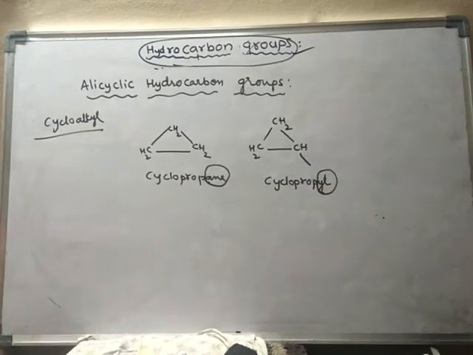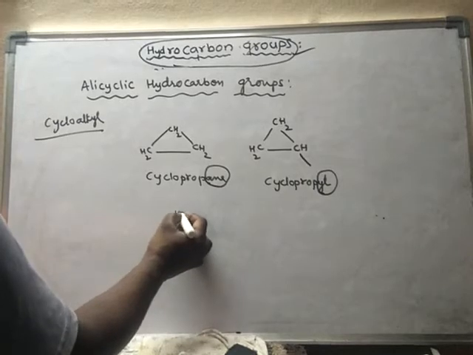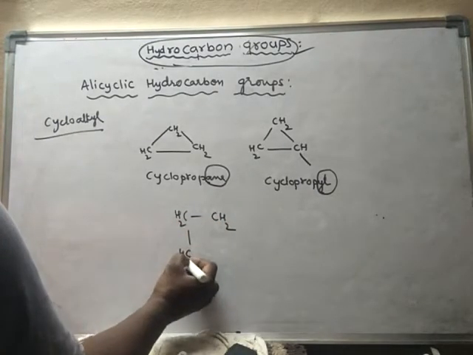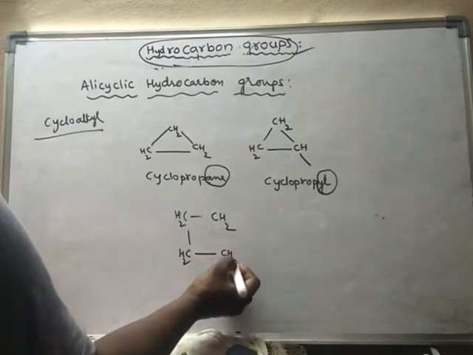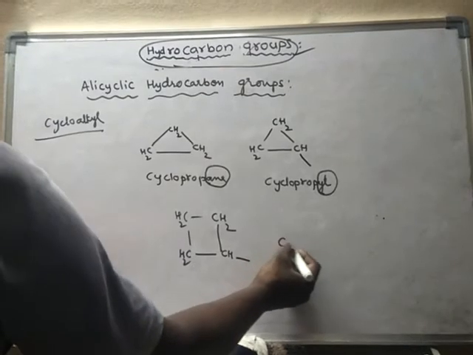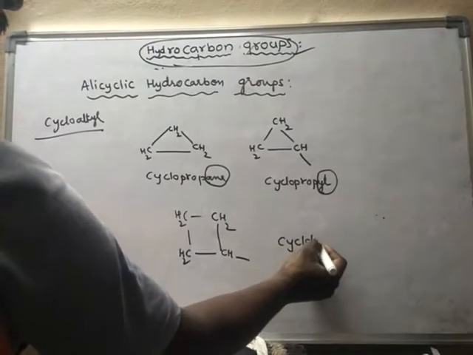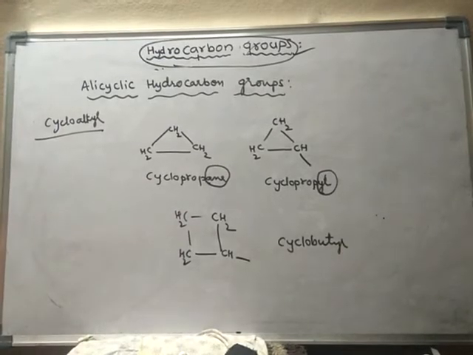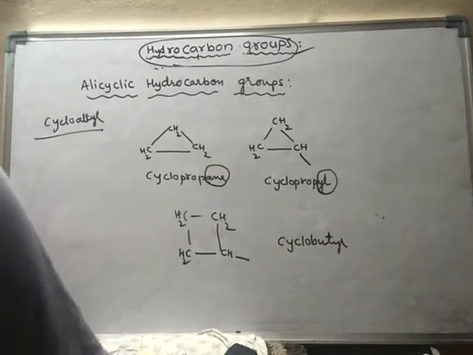Another example, CH2, CH, one bond is vacant. Now it is said to be cyclobutyl group. Okay.